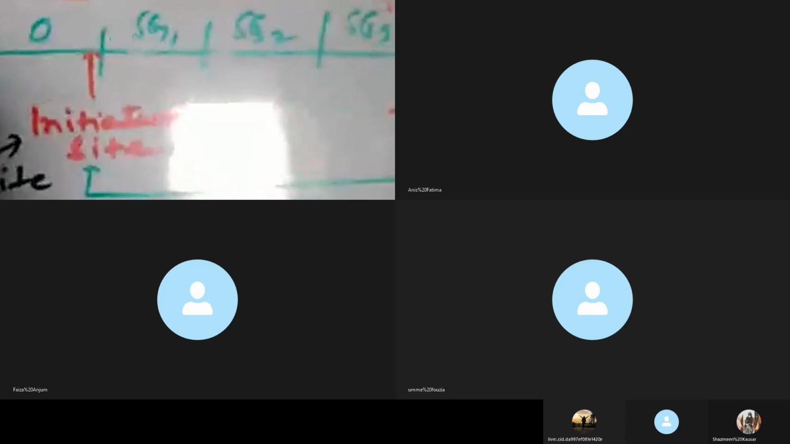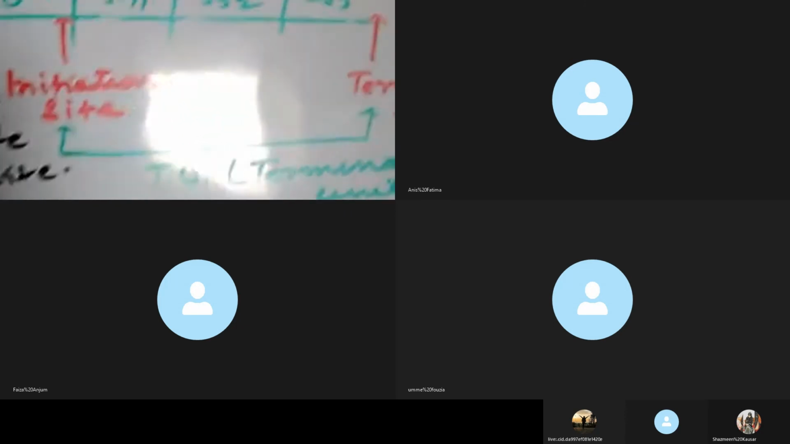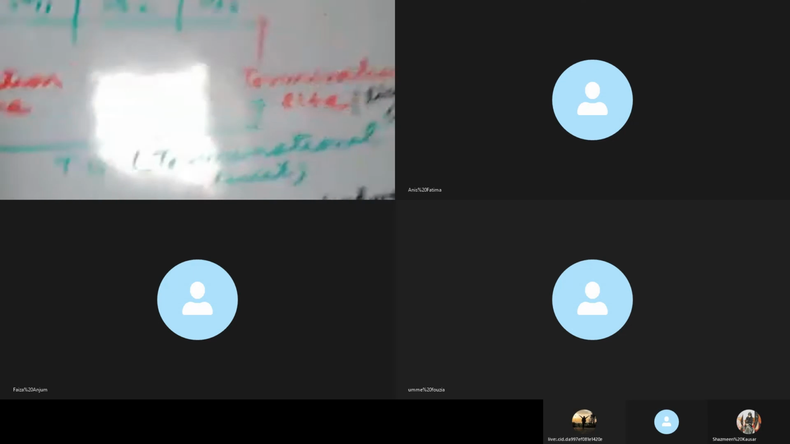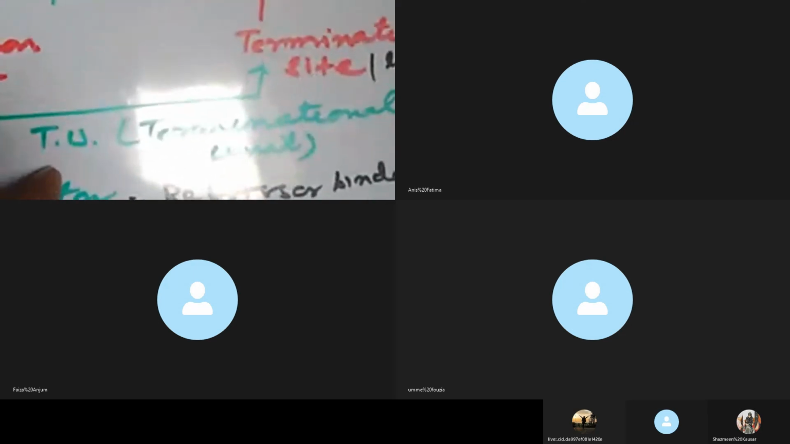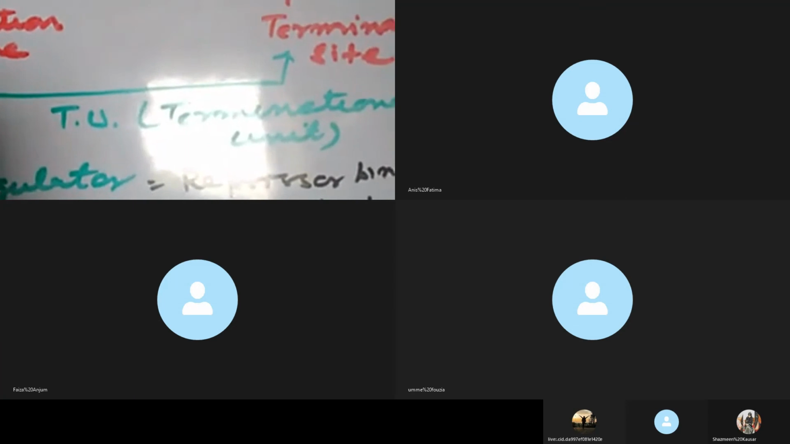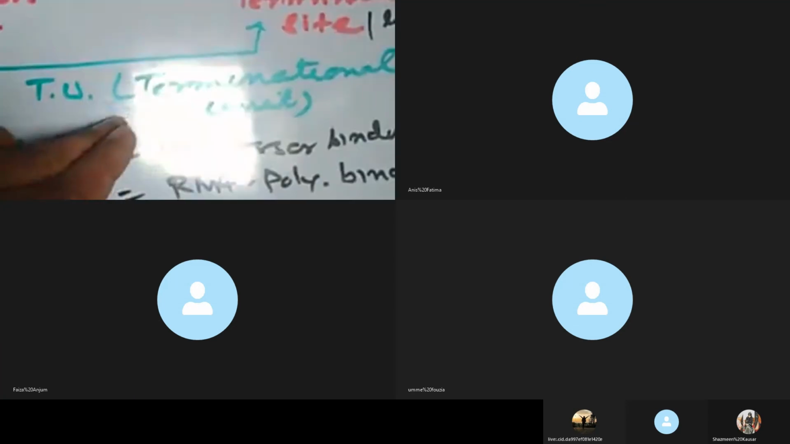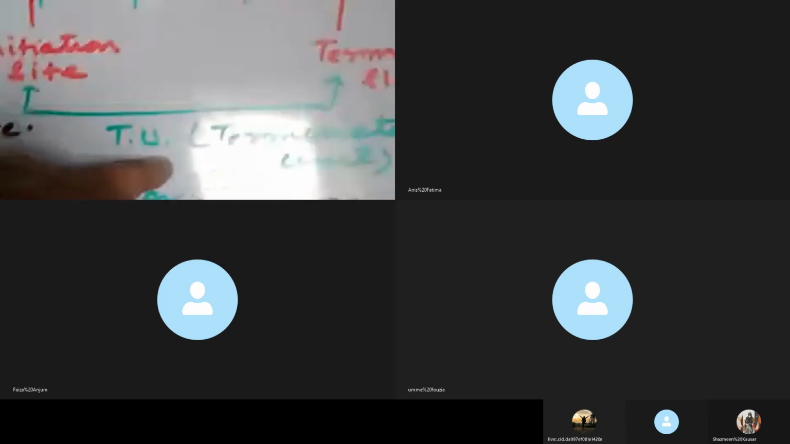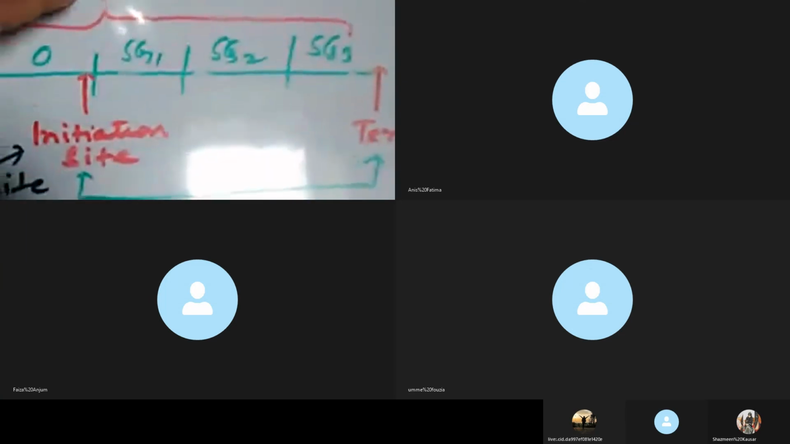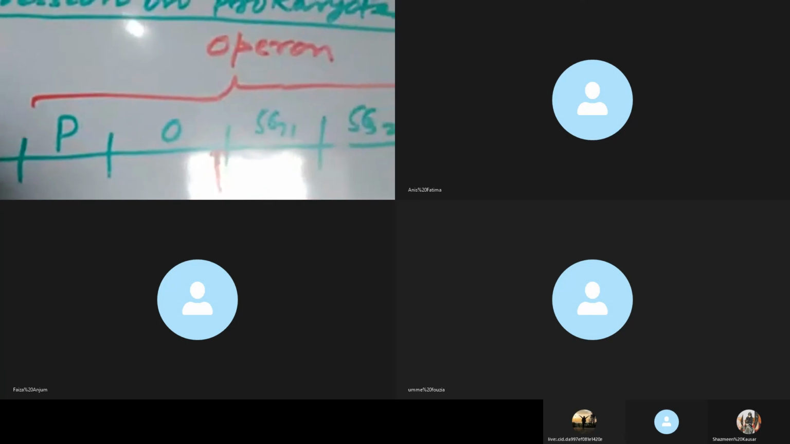Look, the operon includes the promoter, operator, and structural genes. And thus I have shown here the transcriptional unit. The transcriptional unit includes the initiation site, structural genes, and termination site. So this is the TU. TU stands for transcriptional unit, the operon, and this is the regulator. Regulator is not a part of the operon.